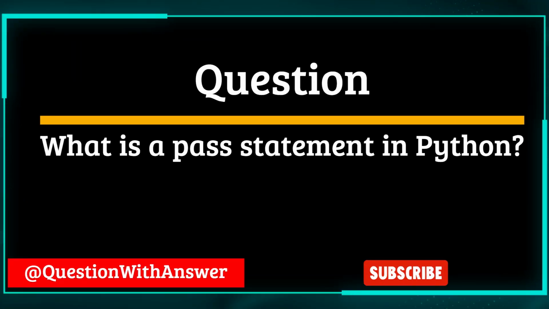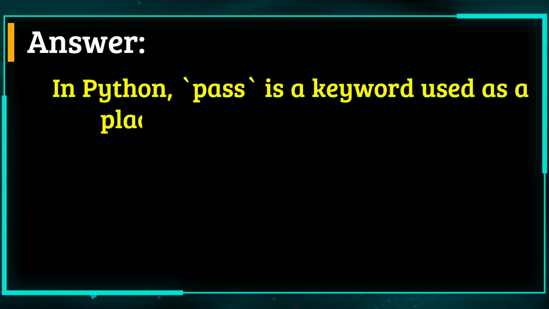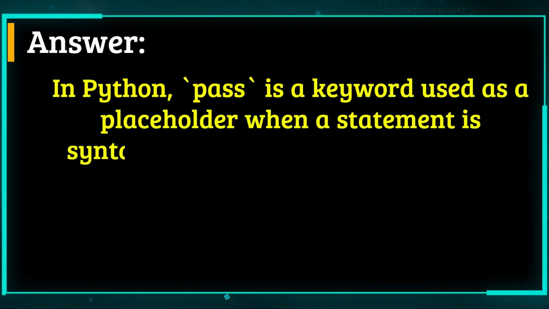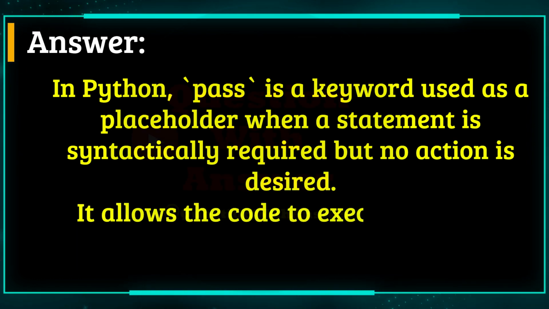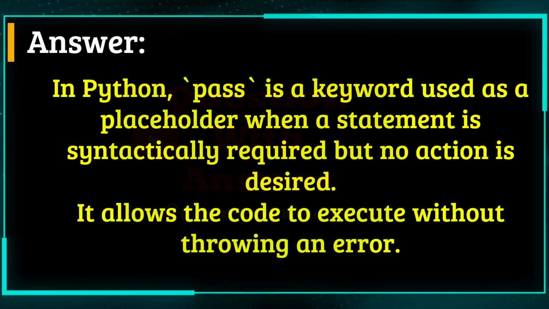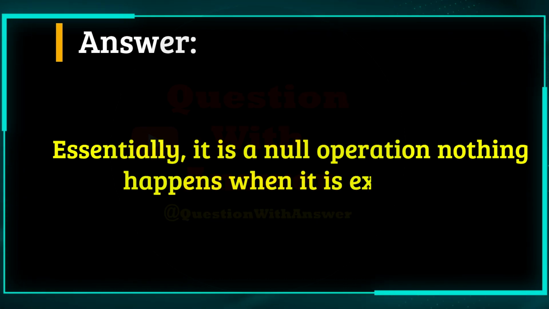What is a pass statement in Python? Answer. In Python, pass is a keyword used as a placeholder when a statement is syntactically required but no action is desired. It allows the code to execute without throwing an error. Essentially, it is a null operation. Nothing happens when it is executed.